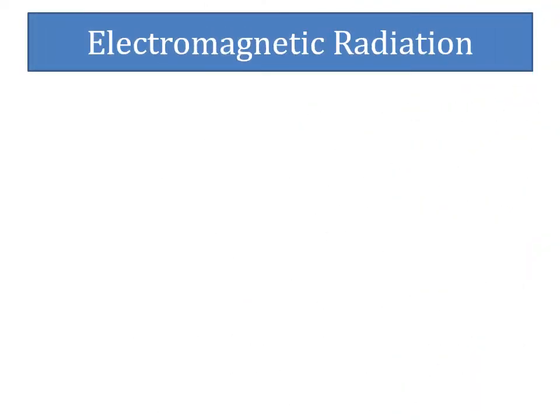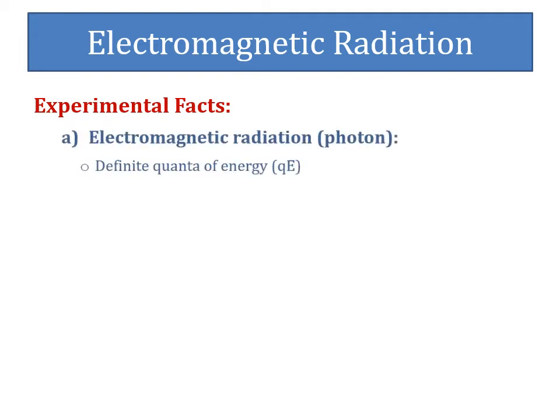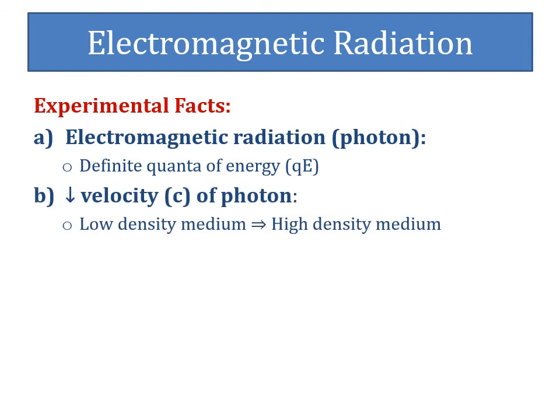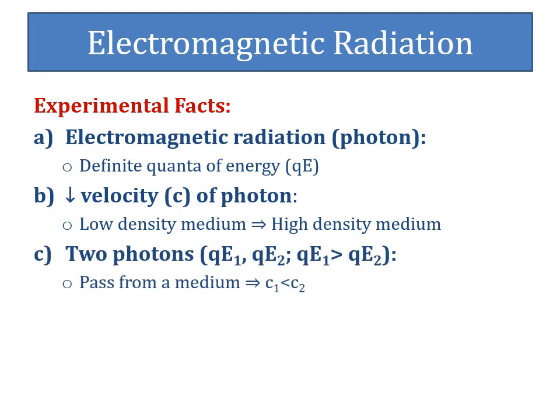Let's go through the experimentally proven facts about electromagnetic radiation. Electromagnetic radiation or photon of the definite frequency is made up of the definite quanta of energy, which is denoted by QE in this work. The velocity of photon is decreased during its movement from the low density medium to the high density medium. When two photons of different quanta of energy and frequency pass through any medium, the velocity of photon with the higher quanta of energy is less as compared to the velocity of photon with the lower quanta of energy.